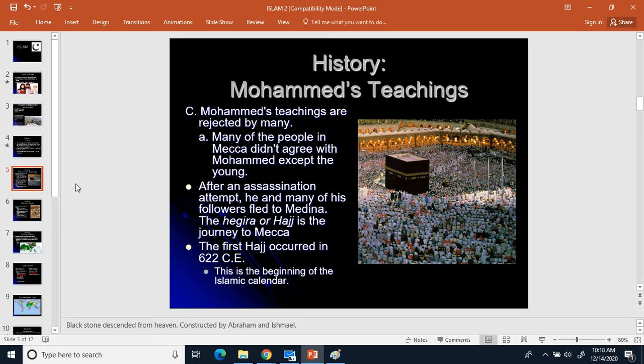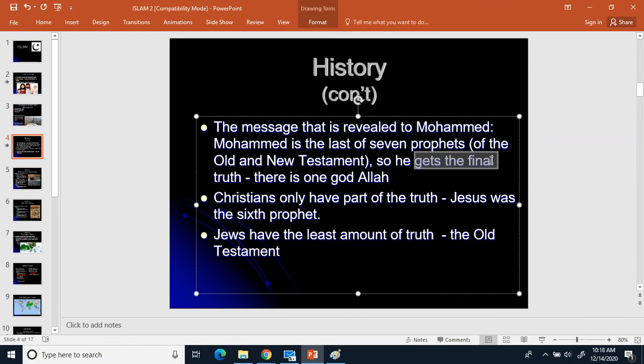In any case, number 4, gets the final truth. So as I said before, according to him, he gets the final truth, and nobody else comes after him as a prophet. He's the last one. So if anybody else says they're a prophet of God, they're a liar because he's the last one, according to himself.